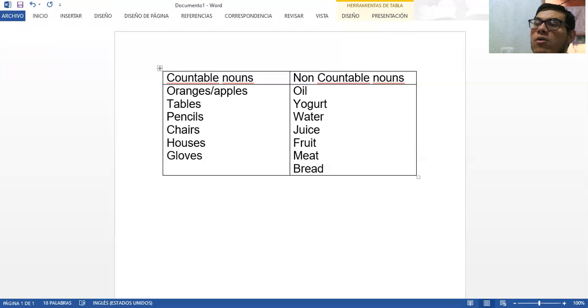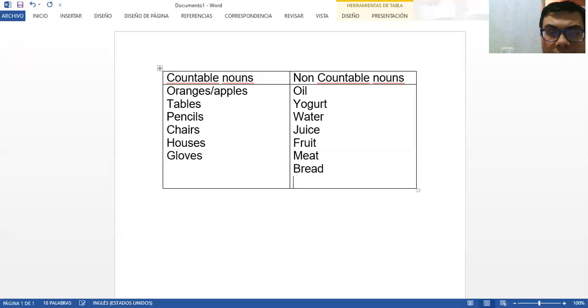Again, in Spanish we say me da un pan, me da dos panes, me da tres panes. But in English it is not possible to say that. And finally, we have the cheese. The cheese is not countable either. So these are just a few examples of things that are countable and not countable in English.